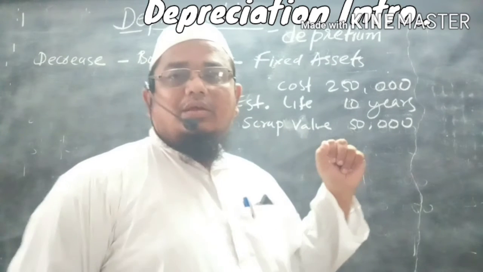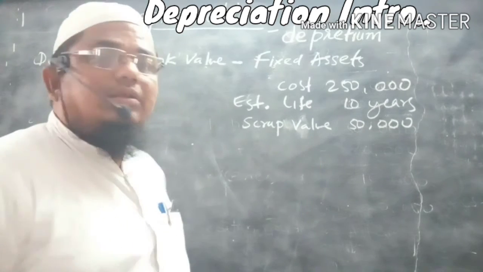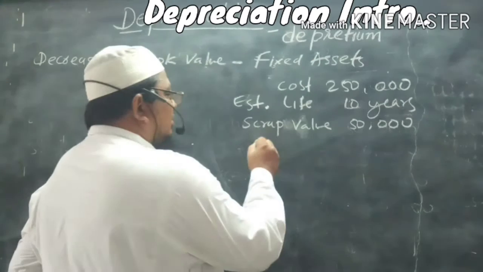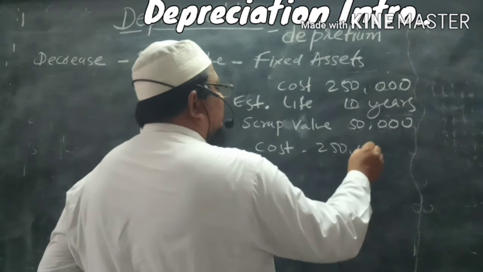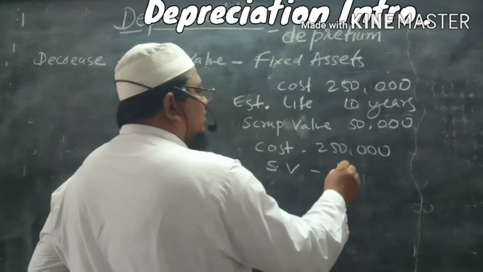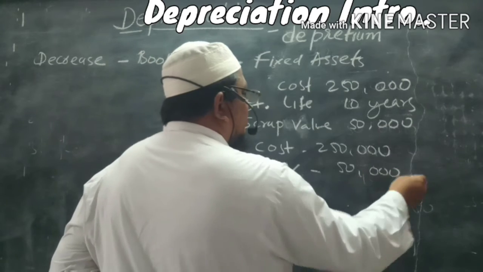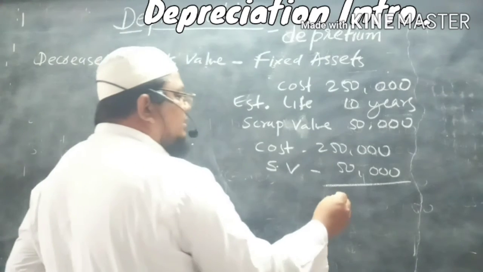Now here, how to provide depreciation? See here, the cost of the asset is 2,50,000, and after 10 years we are getting scrap value of rupees 50,000. So no need to worry about this 50,000. So we are subtracting.